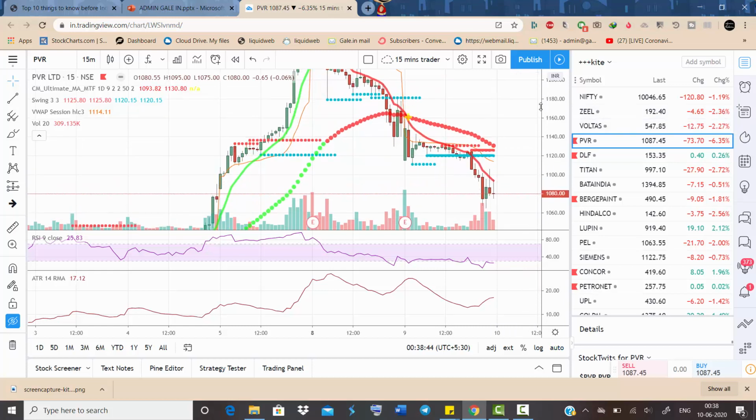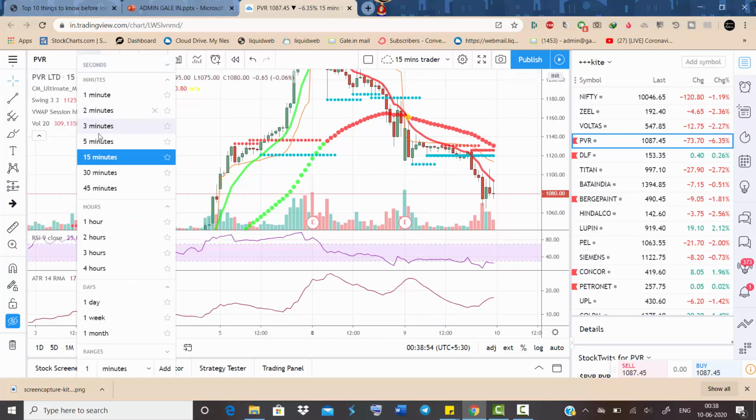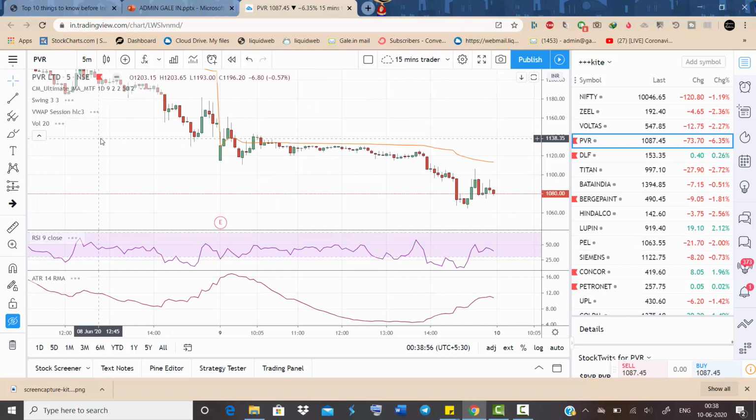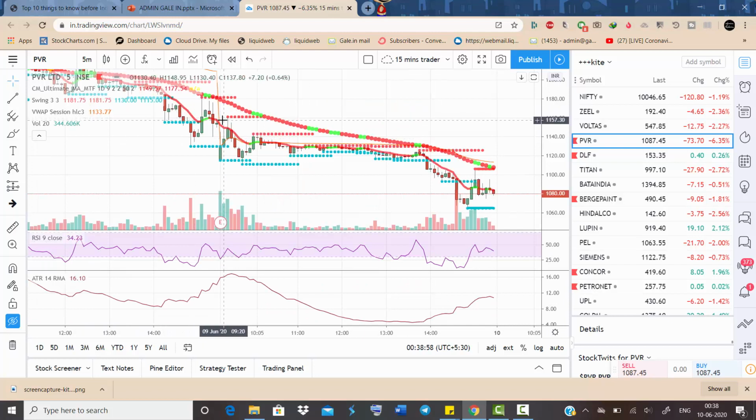So what happened to PVR we can see here. So stock moves from point A to B. This is reverse ABCD pattern. Can switch to 5 minutes chart. You can see stock dips from point A to B. It consolidates over here.